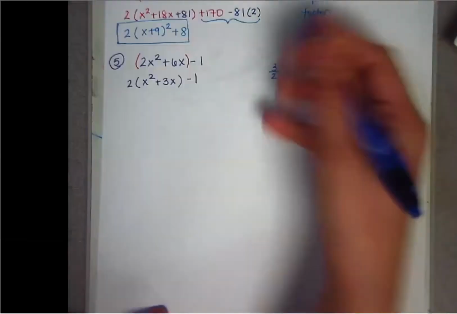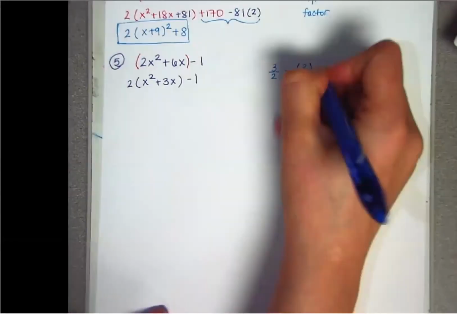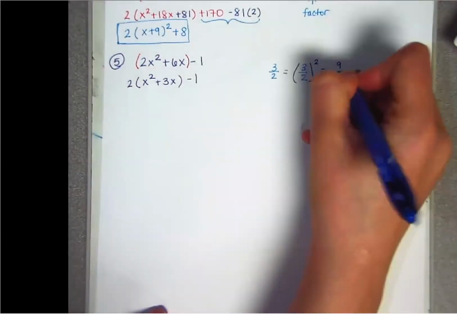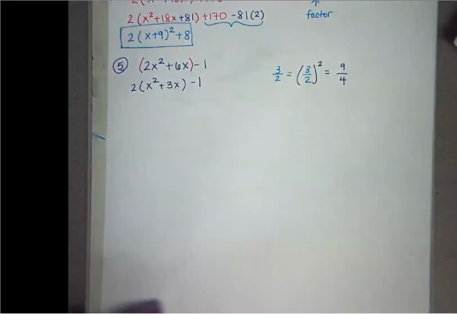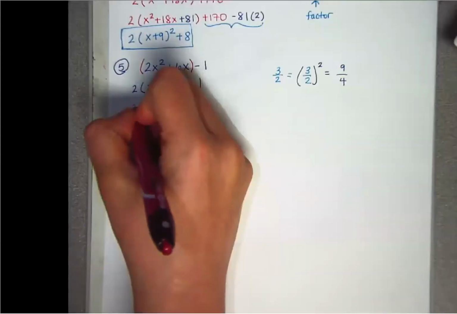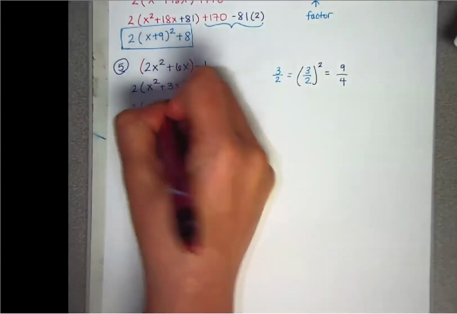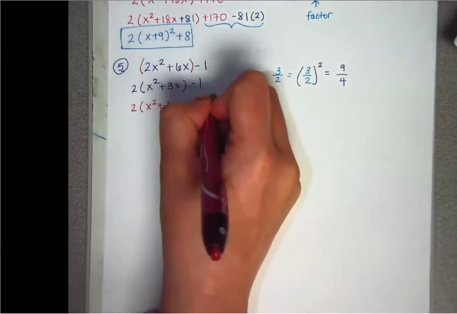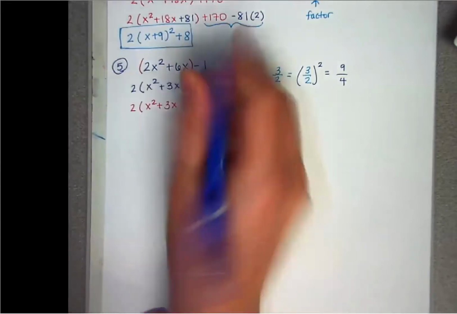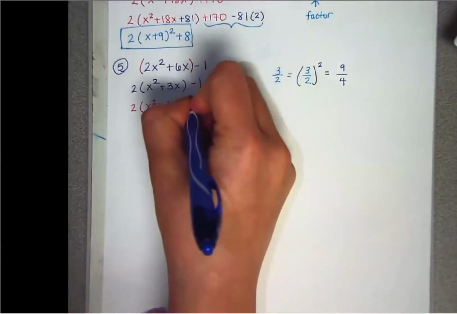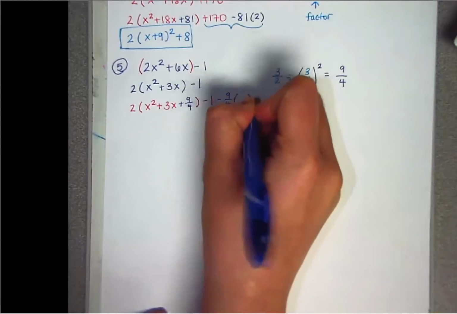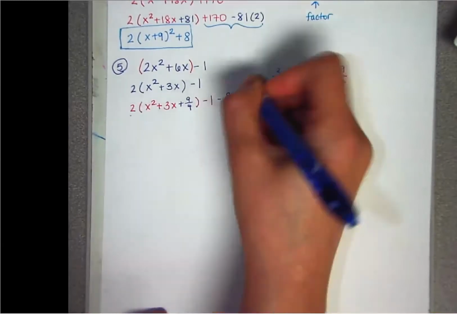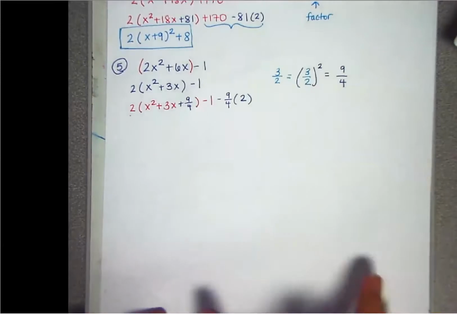And then if I square this, that's going to give you 9 over 4. So that is the number that you're going to add on the inside. That's what you should have selected. So that's going to look like this. So plus 9 over 4 minus 9 over 4. And since we have a 2 here in the front, that 2 needs to go here in parentheses.